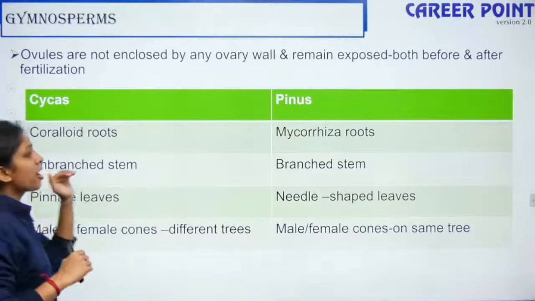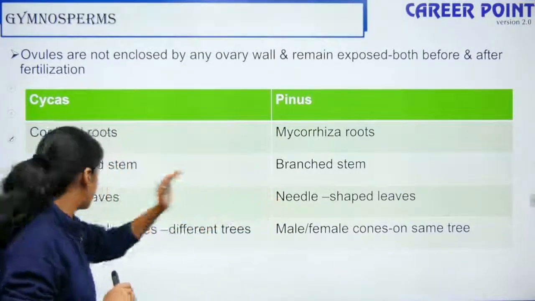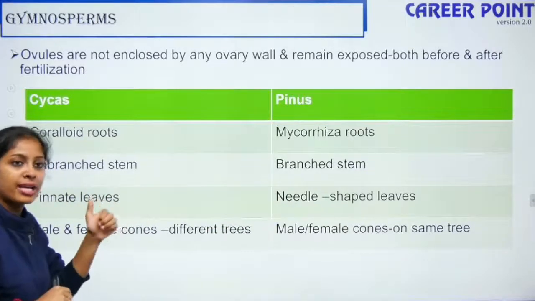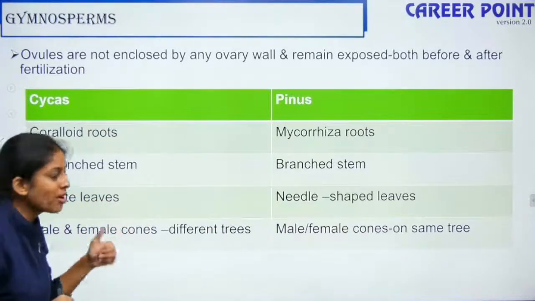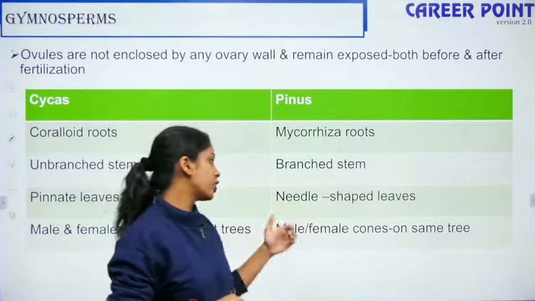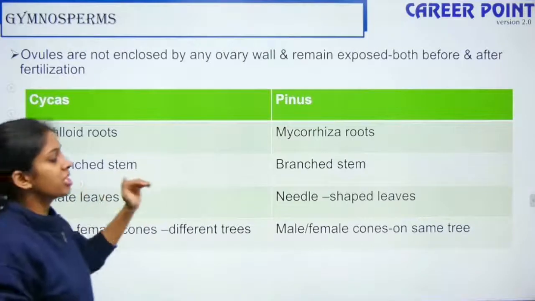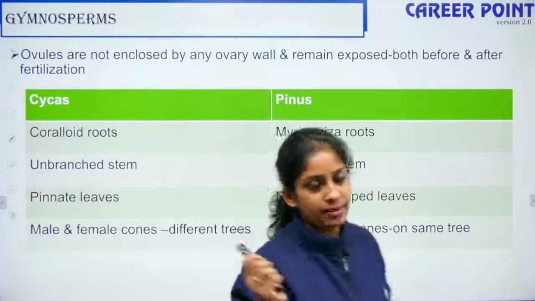They have unbranched stem, they have branched stem. They have pinnate leaves. I hope you remember pinnately compound and palmately compound, right? So they have needle-shaped leaves. So here the male and female are on different trees, but here they are on the same trees, okay?